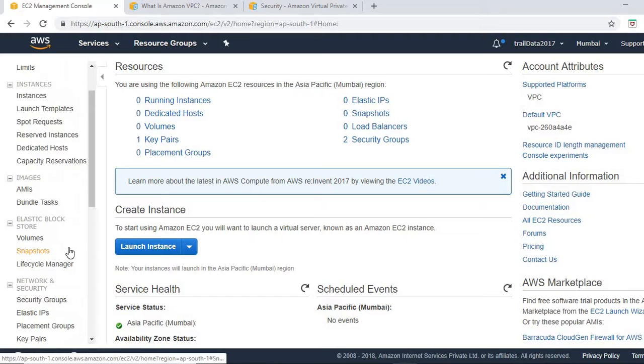So this was the introduction of EC2, and we will be elaborating on the core concepts of Amazon EC2, Elastic Compute Cloud service, in the coming sessions.